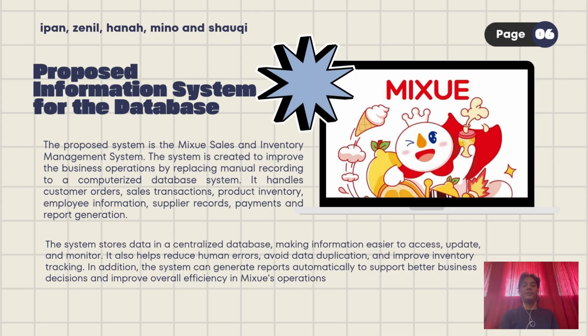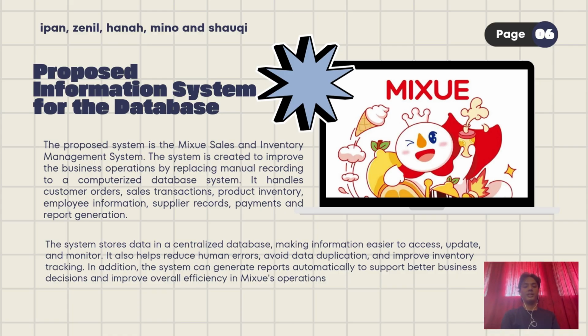To address the problems we just discussed, we are proposing the Mixue sales and inventory management system. The core goal of this system is to improve business operations by transitioning from manual recording to a computerized database system. Our proposed system is designed to handle several critical areas. One, it manages customer orders and settled transactions. Second, it tracks product inventory and supply records. Third, it also oversees payments and automates report generation.